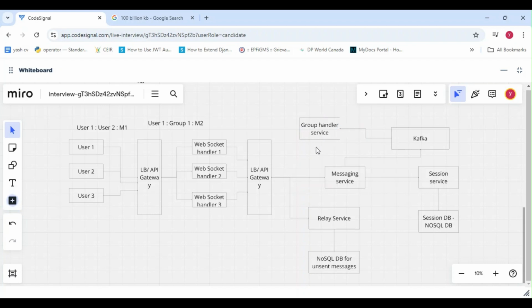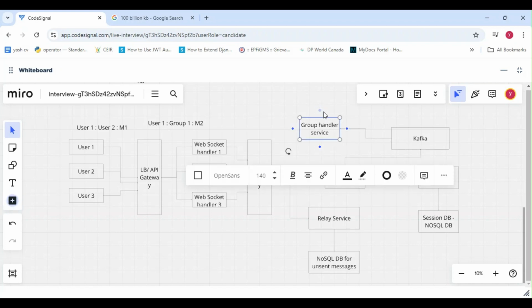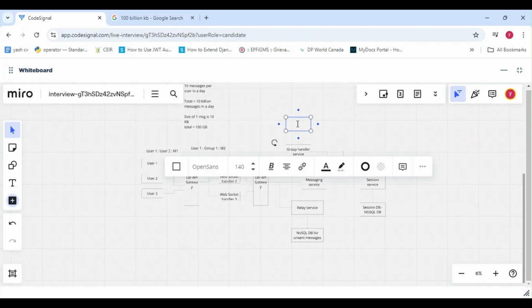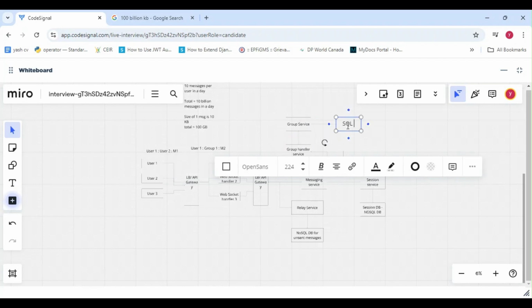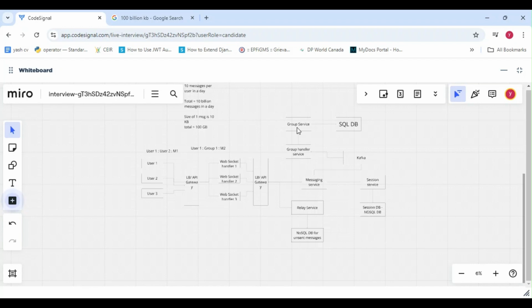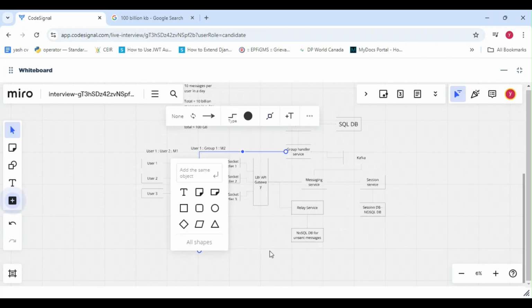So user 1 wants to send message to group 1, then group handler service will pick that message from Kafka. It will then ask the group service to give all the users in the group. So group service will maintain a database which is kind of a SQL database, because here there is a relationship between user and groups. So group service will fetch all the users in that group, and it will give it to group handler service. Now group handler service will forward all those messages to those users.